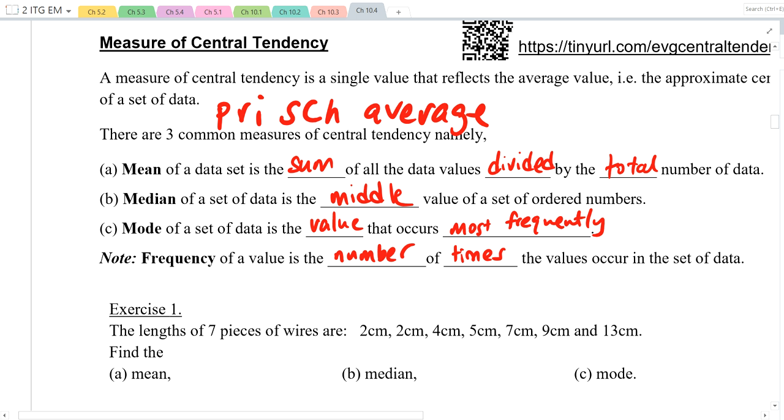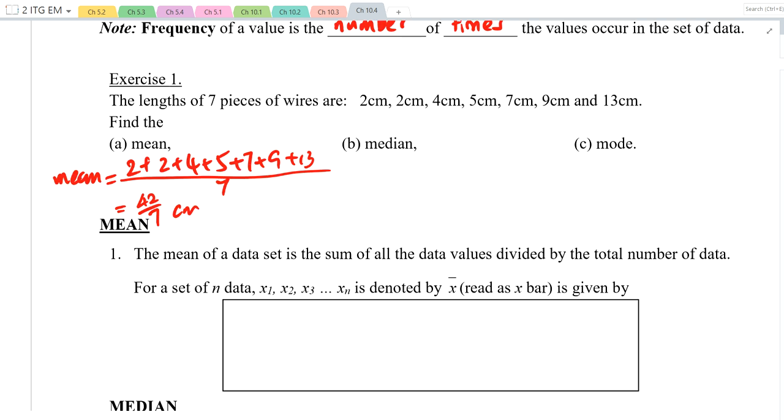Okay? For our level, is there a way we can shorten it just by a little bit? The 2 plus 2, are they repeated? Yeah, yes, right? Can you imagine if they have more 2s? Like 2 and 2 and 2 and 2 and 2? And we can shorten it, right? We just use multiplication lah. So actually, we could have changed this to become 2 times of 2. Yes? Then we got 1 time of 4, 1 time of 5, 1 times of 7, 1 times of 9, 1 times of 13. Yes?